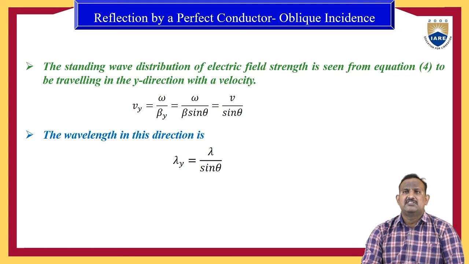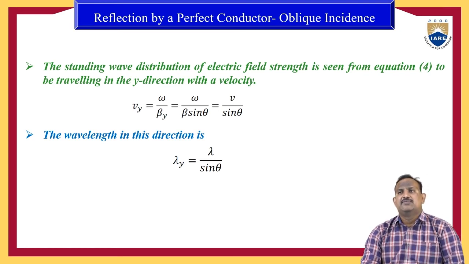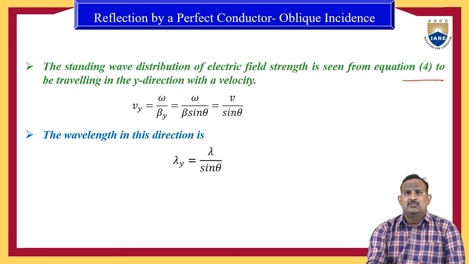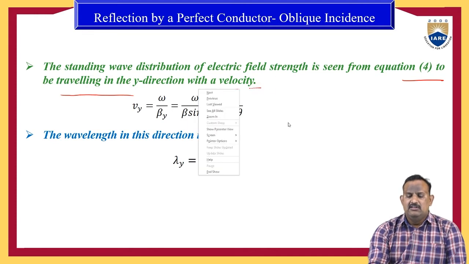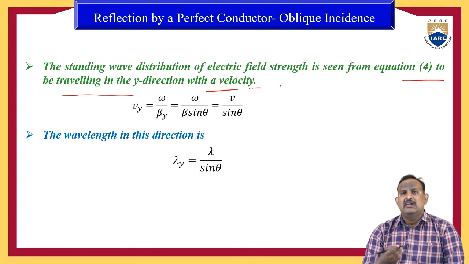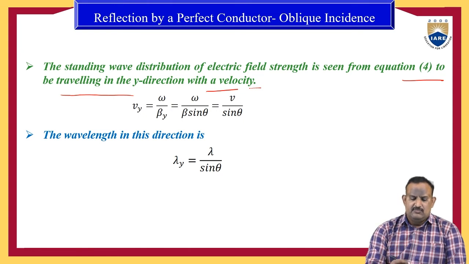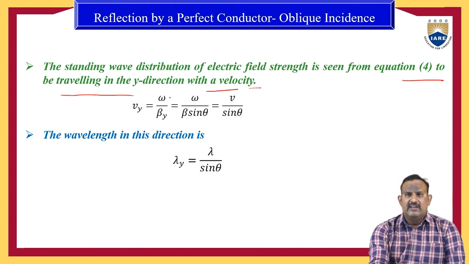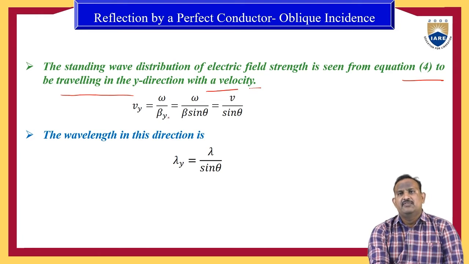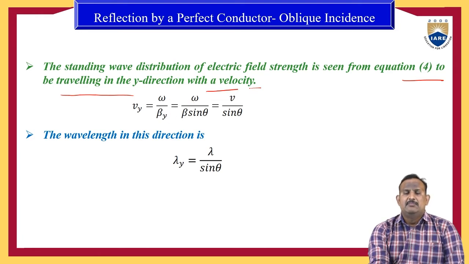The standing wave distribution of electric field strength is seen from equation 4, and from that we can find the traveling wave along the y direction. The traveling wave along the y direction moves with a velocity, let us assume Vy. Vy is the velocity along the y direction. Therefore V is equal to omega by beta y, where beta y is a phase constant. In place of beta y, we can write beta sine theta.